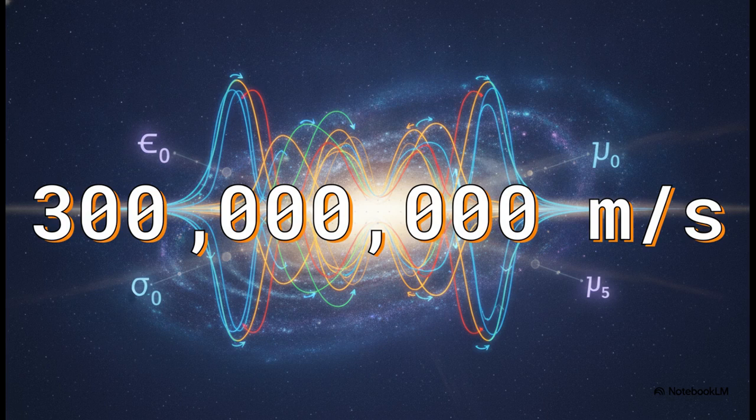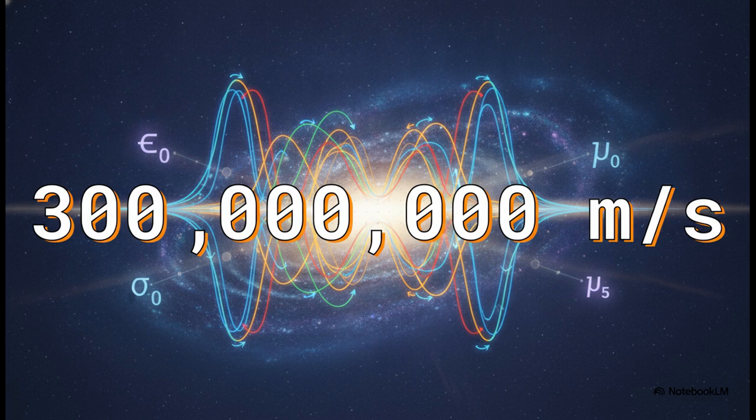And here is where it gets crazy. When he calculated the velocity of this cycle, using those constants of permittivity and permeability, the numbers stared back at him and revealed exactly the speed of light, roughly 300 million meters per second. This was the earth-shattering aha moment.